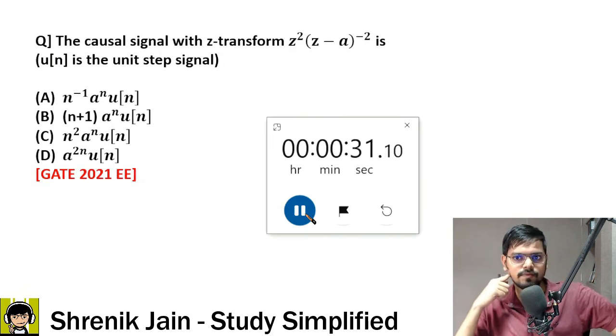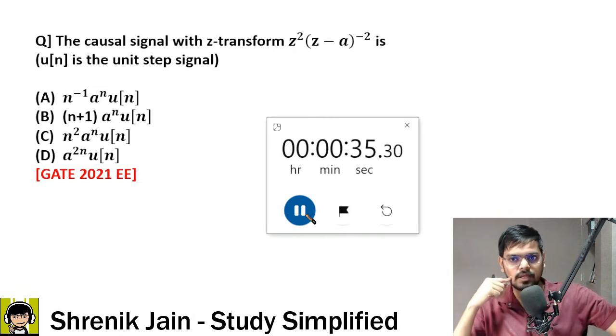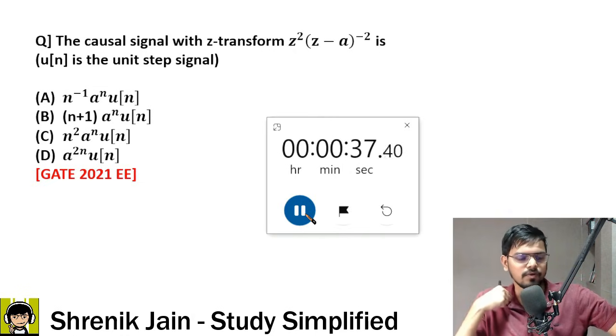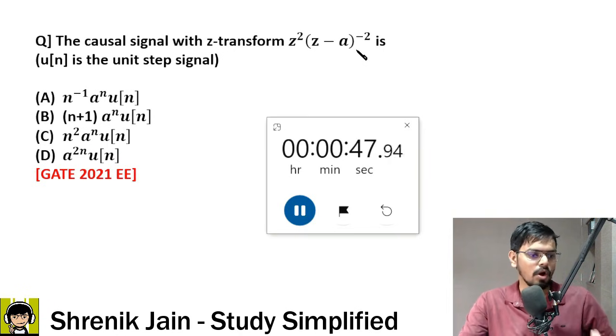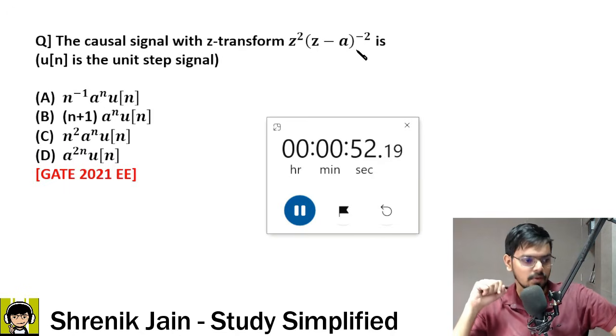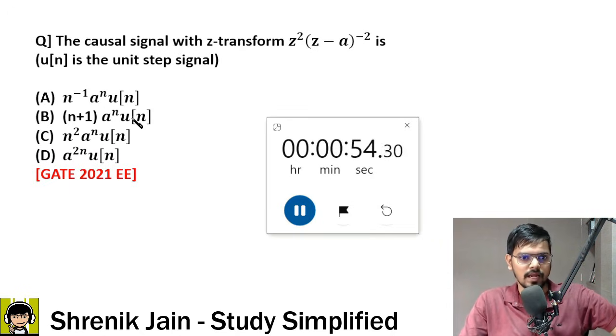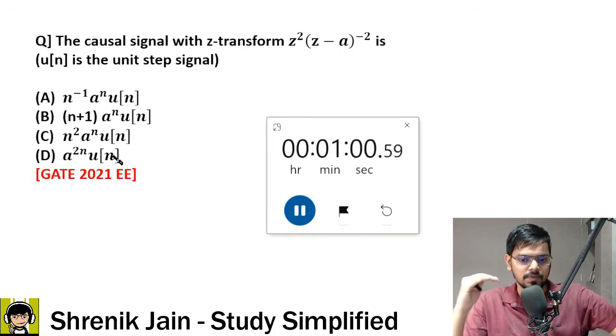Sir, what if I try to think in a tangible way: I know if I have a time domain signal a to the power n u of n, the Z transform is Z by Z minus A. Now, if I do some kind of operation, then this version can be obtained. So what can be the operations? Think on that. This is also giving you a hint that a to the power n u of n is common everywhere, right? So a to the power n u of n, the Z transform is Z by Z minus A.